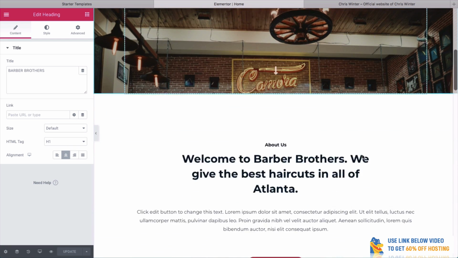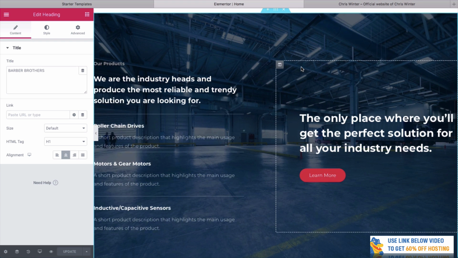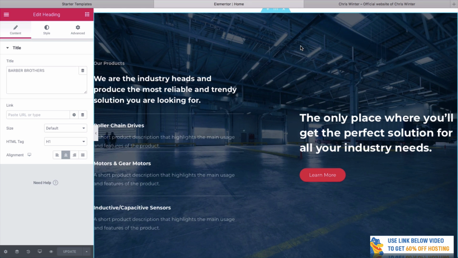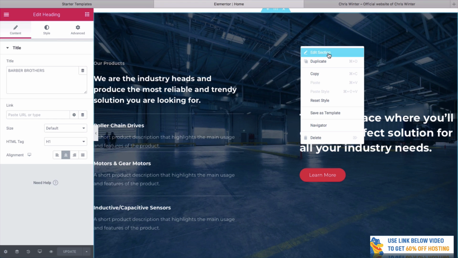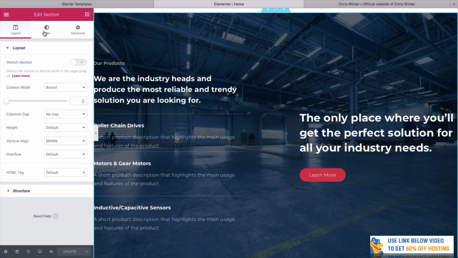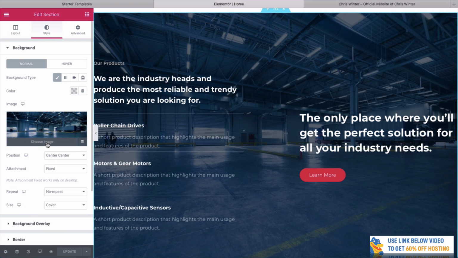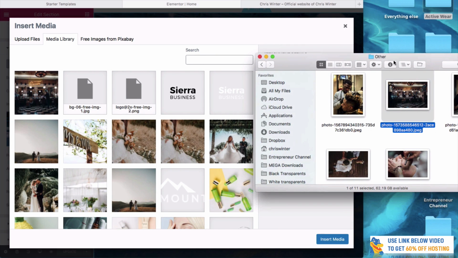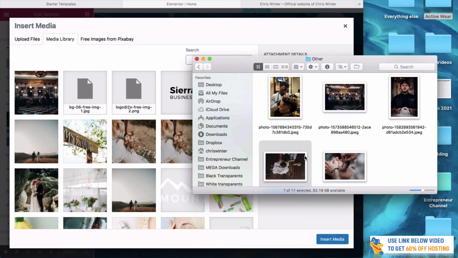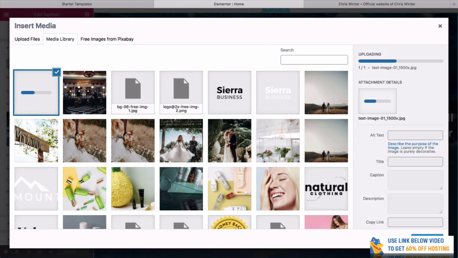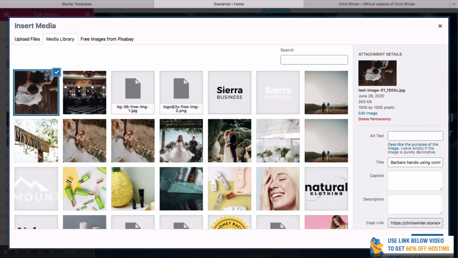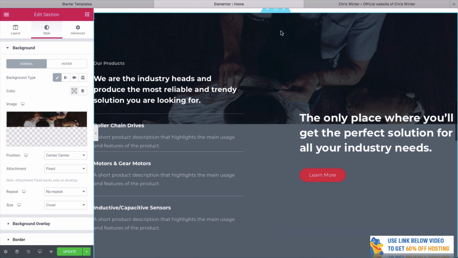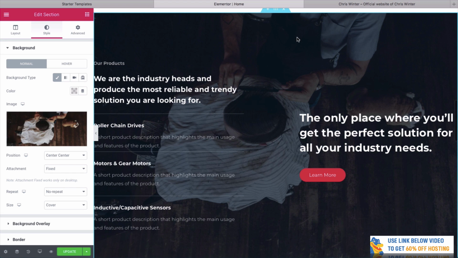Let's go down a little bit and maybe edit this section here. So the first thing I want to do is change this image. Clearly this has got nothing to do with the barbershop. Remember how we do this? We right click anywhere over the image, click edit section, then we go to style and we go to choose image. So again, I want to bring in another photo. Perhaps we want to go for this photo here. This looks good. Uploading it. And then we're going to click insert media. And as simple as that, we now have our photo right here looking fantastic.